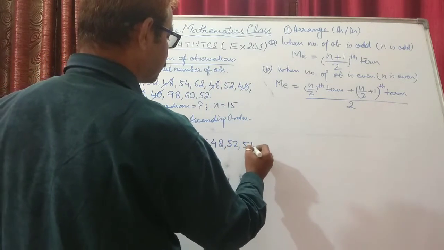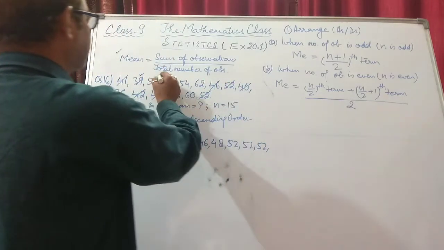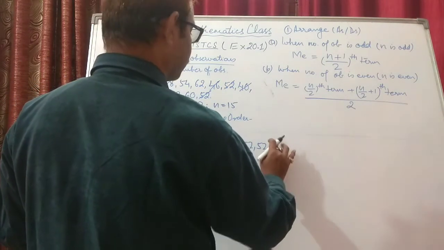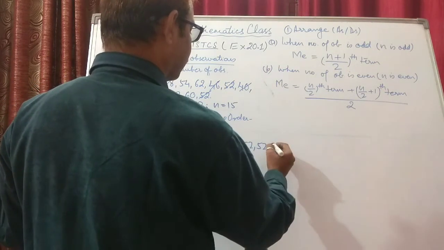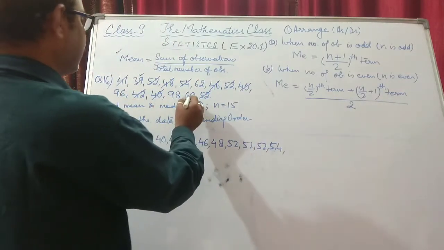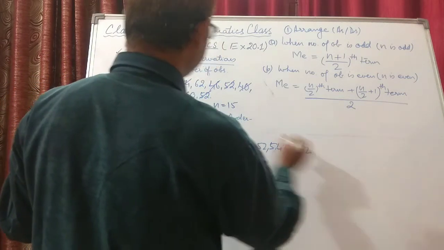Then comes 54. Then comes 60. And then 62.